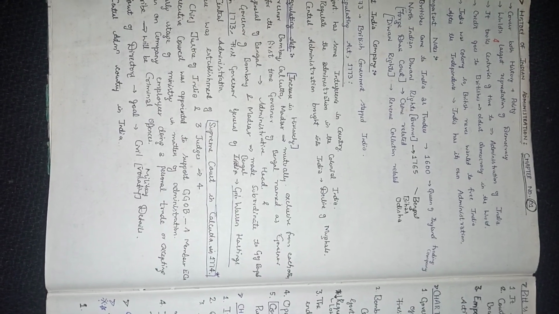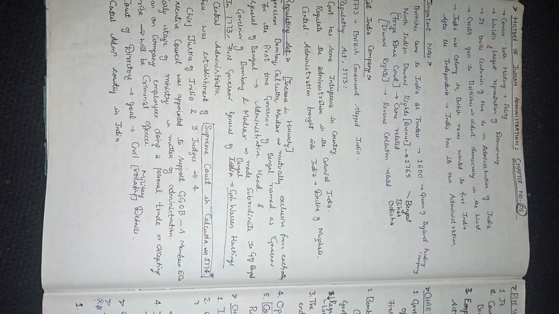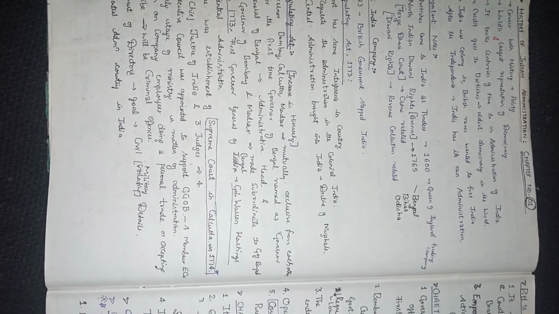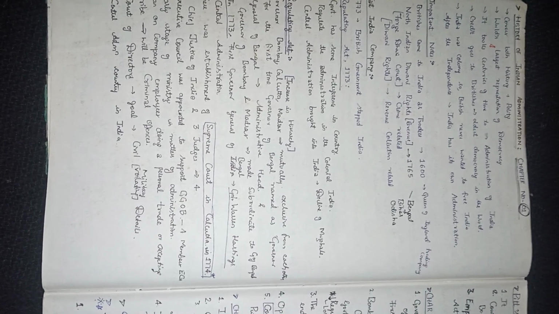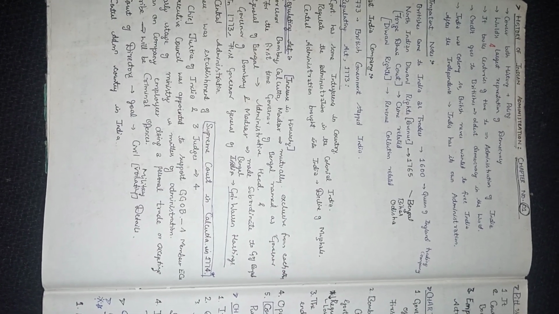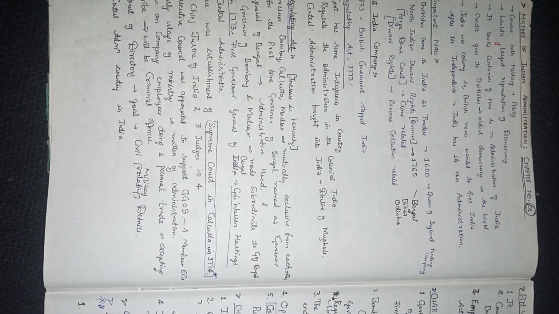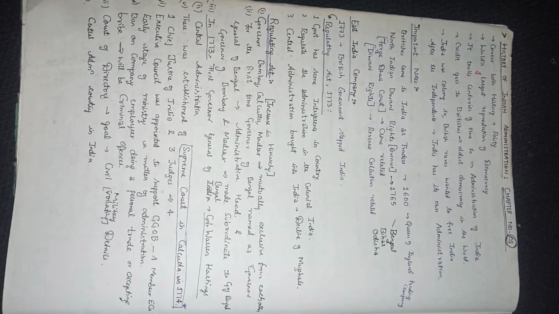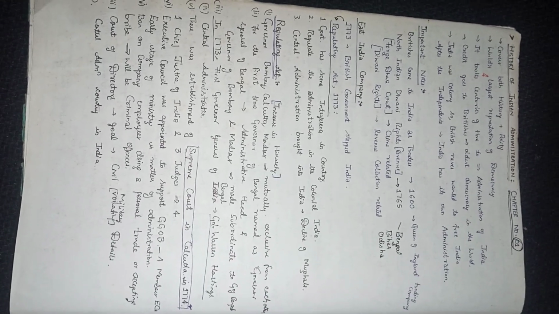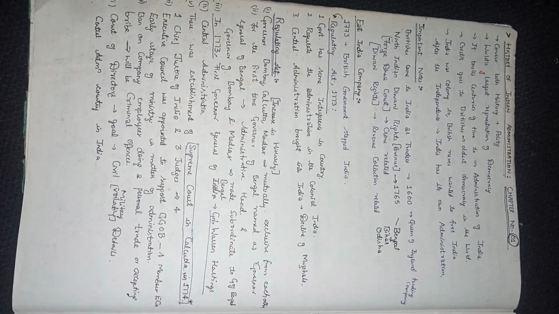In 1765, they were collecting the tax in Bengal, Bihar, and Odisha. Faujdari courts, that is crime-related courts, were introduced by the Britishers. Diwani rights, that is revenue collection, were also introduced by the Britishers.